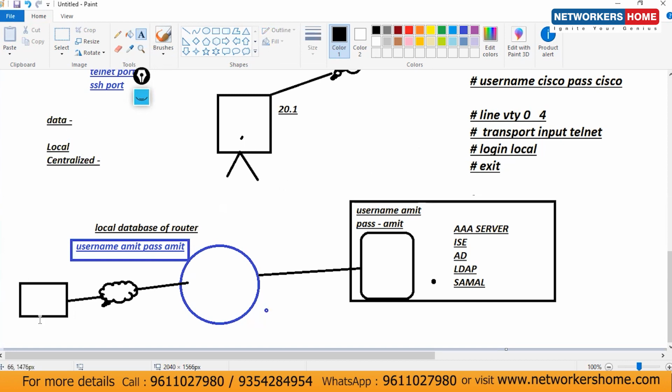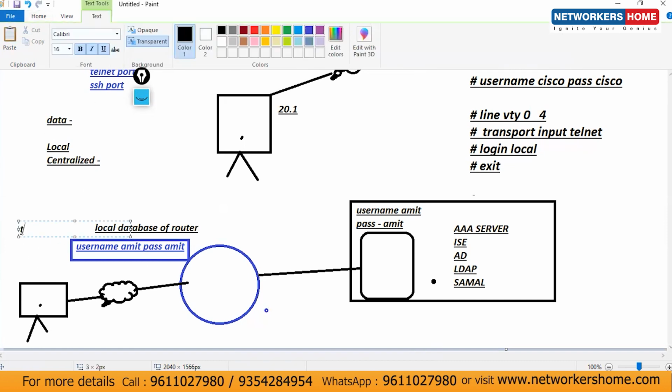Now from here, I'm going with Telnet. If you are using a PC, then use PuTTY there. We have one PuTTY software. And if you are using a router, then use the command Telnet. And let's consider this IP is 11.1.1.1. Is that clear or not?